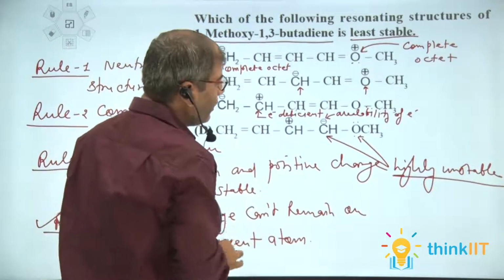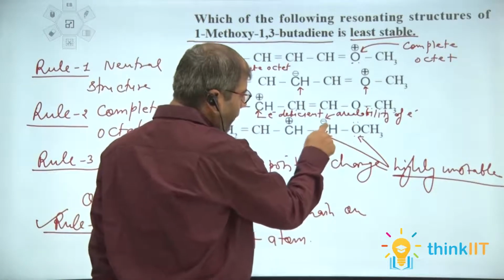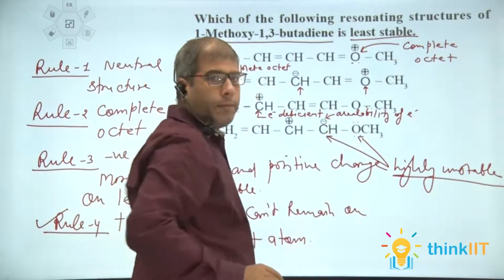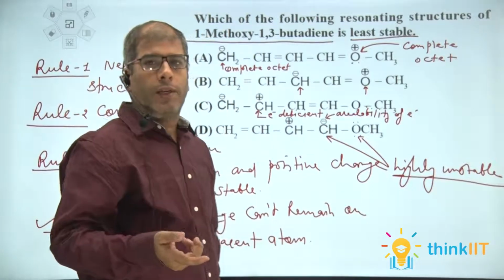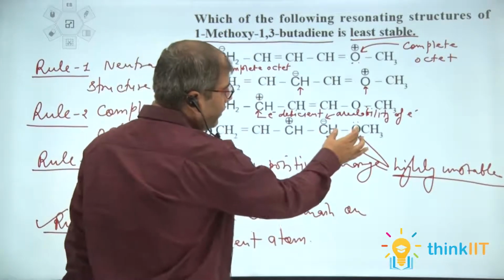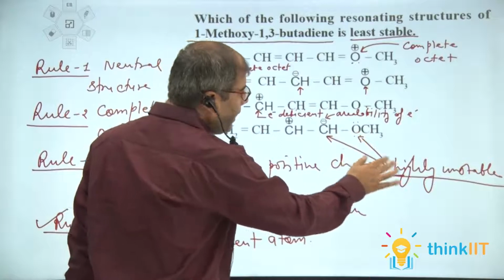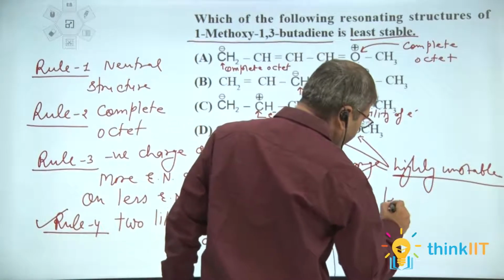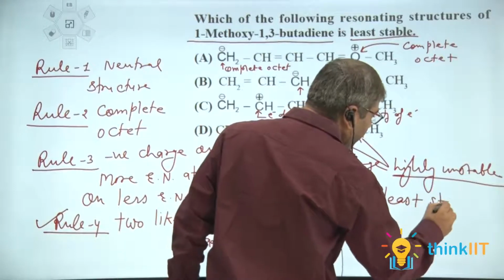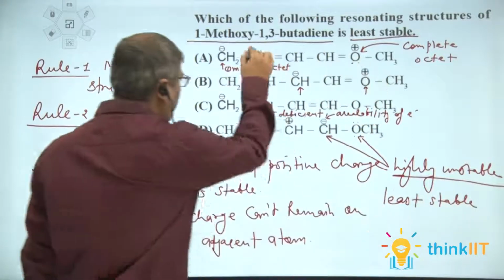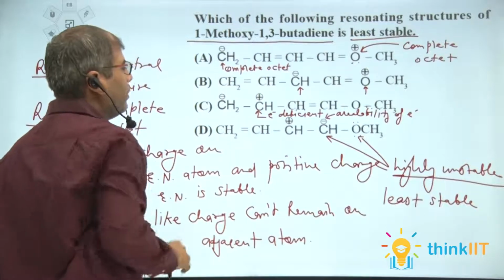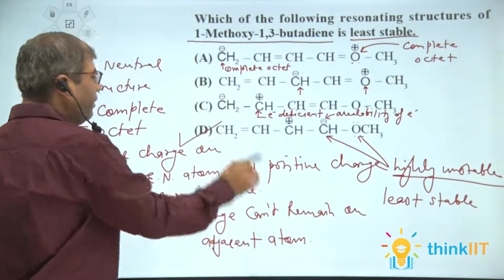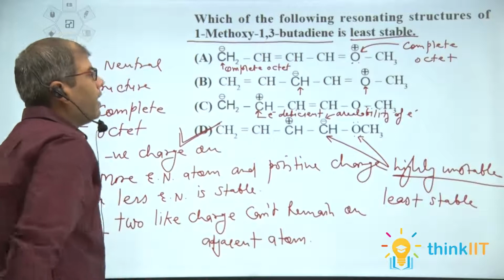But in option D, the lone pair and negative charge are close to each other and they create repulsion. By this repulsion, this structure is highly unstable, or we can say least stable among these four structures. So option D will be our correct answer.